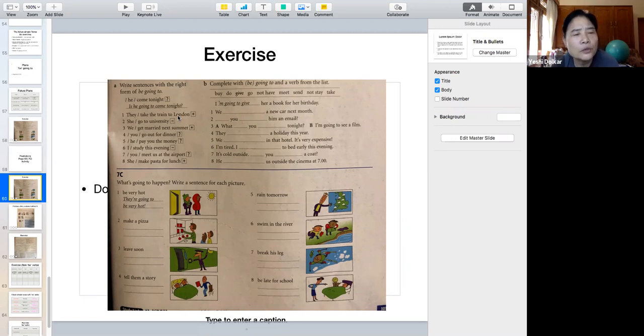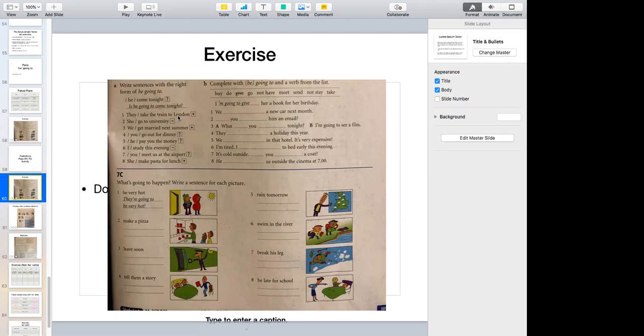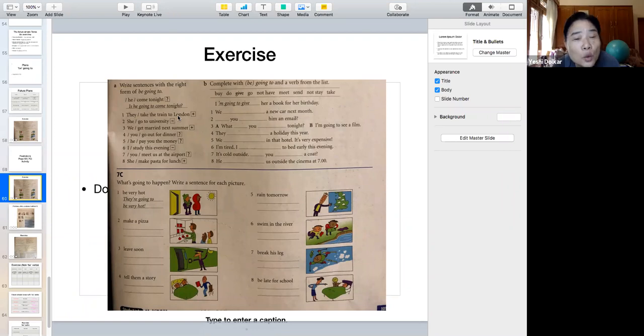All right. What about number two? It's a negative sentence. He isn't going to university. That's right. She isn't going to university.